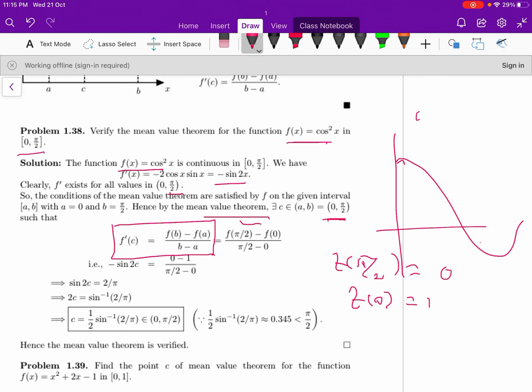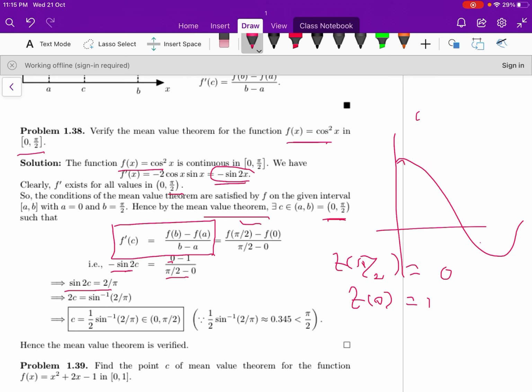So f dash of x equal to minus sin 2x. When x equal to c, minus sin 2c is written. F of pi by 2 is 0, which is written. F of 0 is 1, minus 1 by (pi by 2 minus 0). B is pi by 2 and a is 0. So this implies sin 2c is equal to 2 by pi and 2c is equal to sin inverse of 2 by pi. So c is equal to 1 by 2 into sin inverse of 2 by pi.